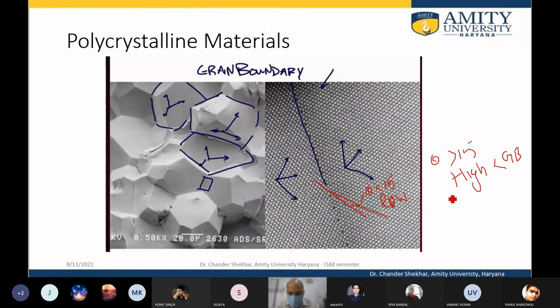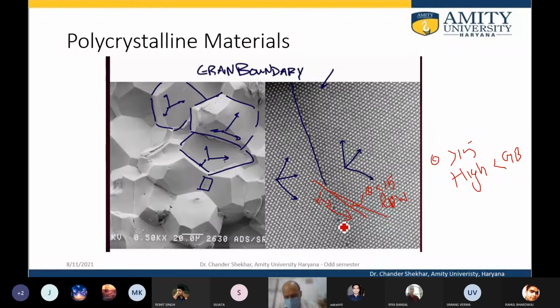So this orientation, high angle or low angle grain boundary, has implications for the properties of a material, for example mechanical properties. If you have a solid consisting mostly of low angle grain boundaries, then it is easy for a dislocation to pass. There is a dislocation right here. It will move with a small amount of strain, because there is only a small change in orientation that needs to take place.